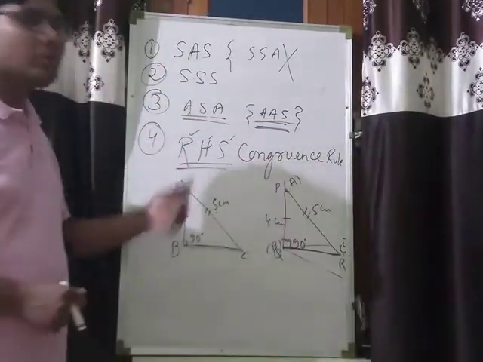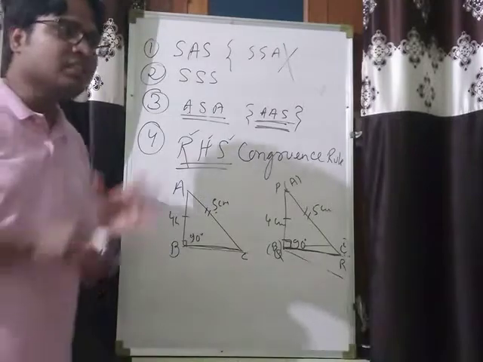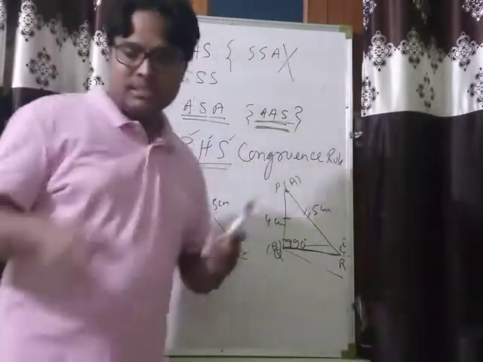So RHS is also a congruency rule, especially for two right triangles. And what is the statement?